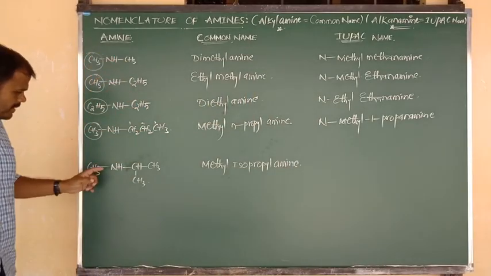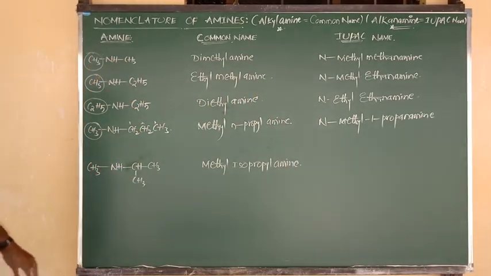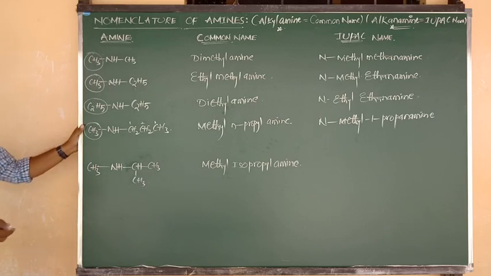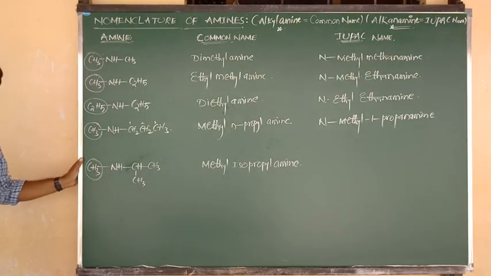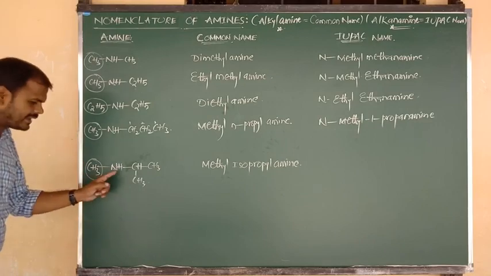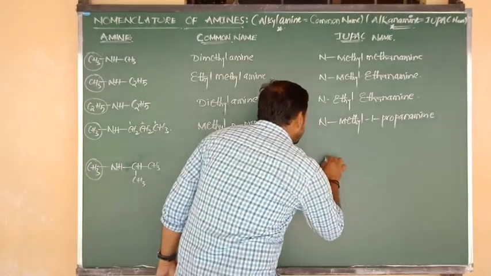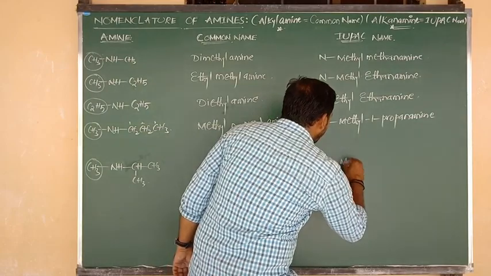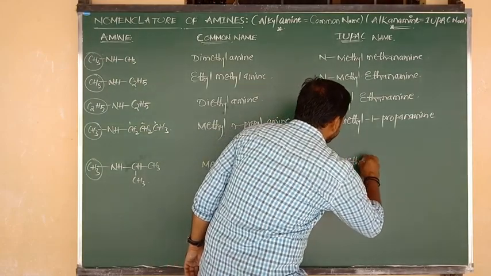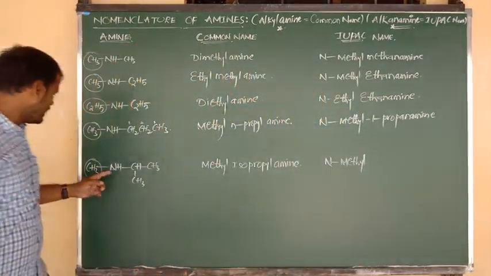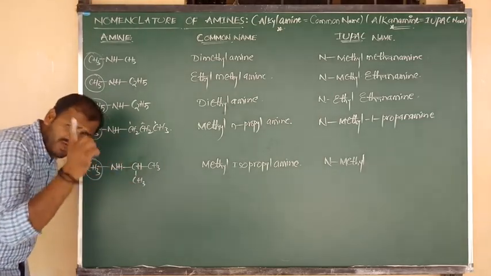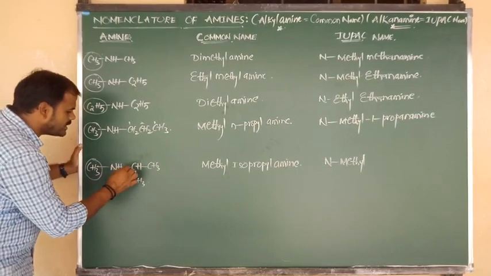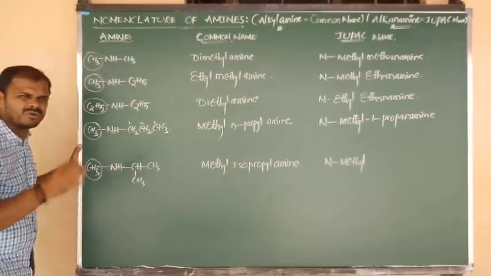Understand that? Methyl isopropyl amine. Now what will be its IUPAC name? The same thing: it contains fewer carbons, so it acts as a side chain, with methyl connected to the nitrogen atom. So its IUPAC name is N connected to methyl, N-methyl. And here we have to give the numbering, because the carbon is the main functional group. Nitrogen-connected carbon is 1 and this is 2, but we are getting only 2 carbons.